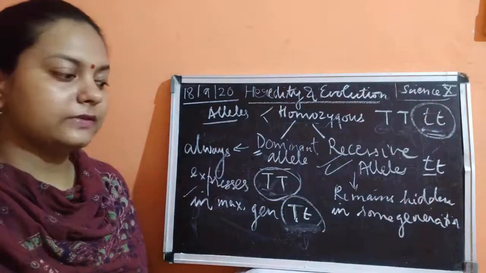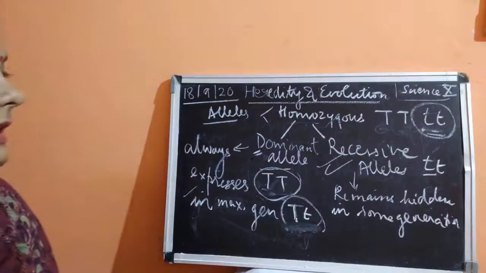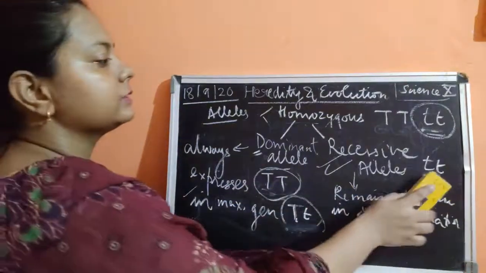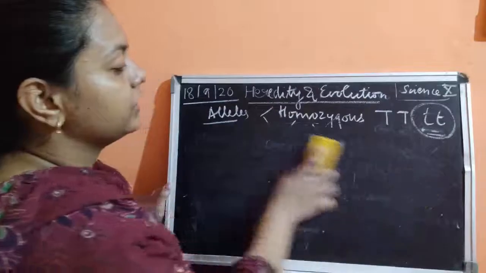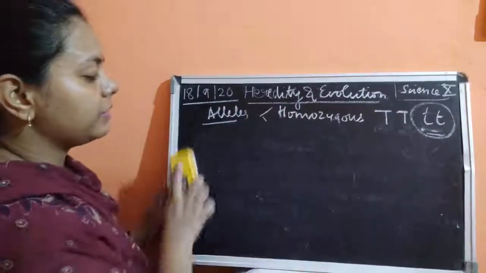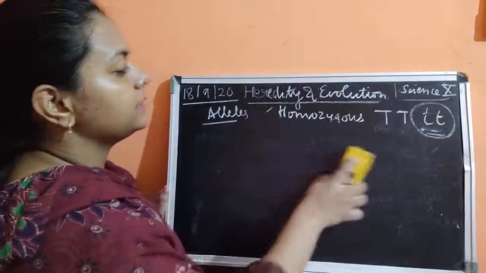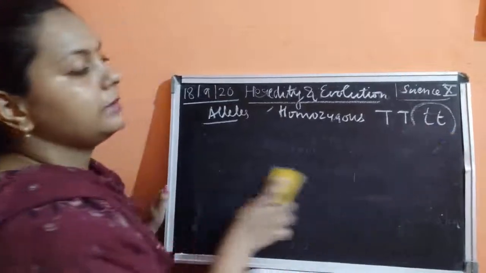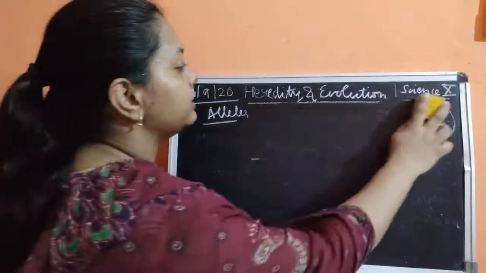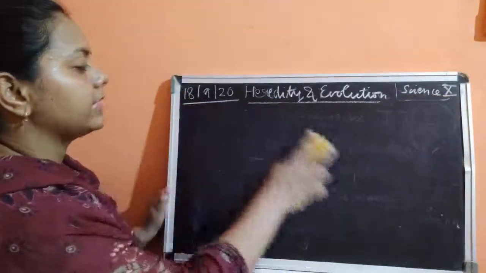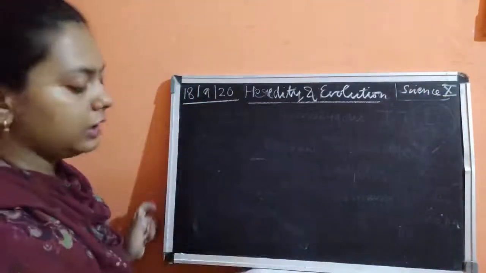So the recessive trait is expressed by the recessive alleles, which contain the small letter. Small letters are always used to express recessive. So please remember what homozygous is. Homozygous means both are written with the same letter, and heterozygous is written with different letters, a mixture of a capital and a small letter.